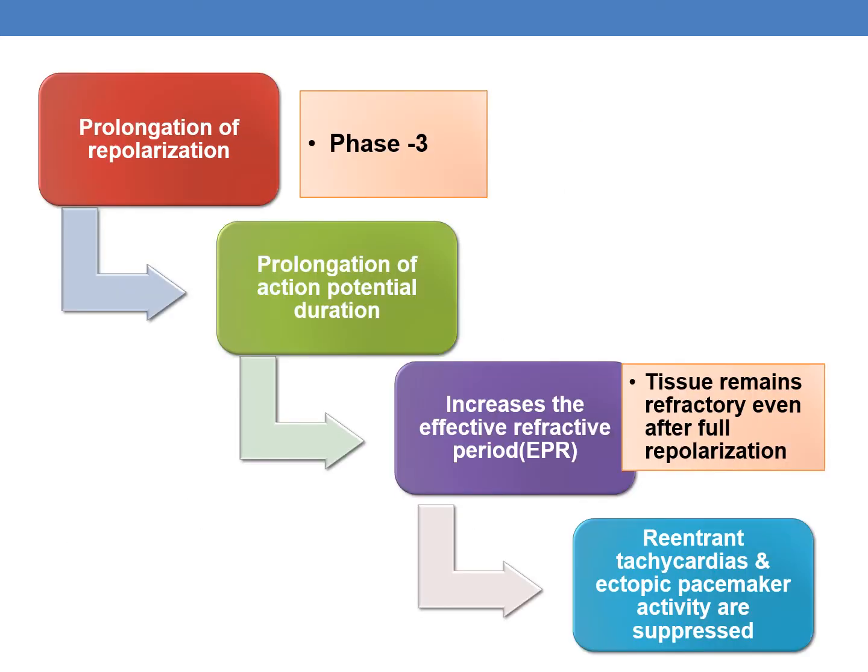Now coming to the mechanism of action of class 3 drugs, they prolong the repolarization or phase 3. This results in the prolongation of action potential and increases the effective refractory period, because of which the tissue remains refractory even after full repolarization. And because of increasing the effective refractory period, the reentrant tachycardias and ectopic pacemaker activity is suppressed by taking class 3 antiarrhythmic drugs.